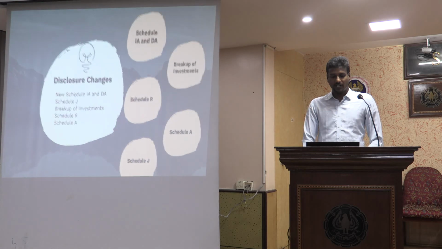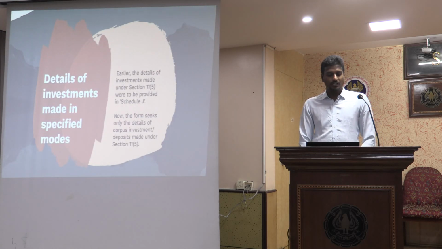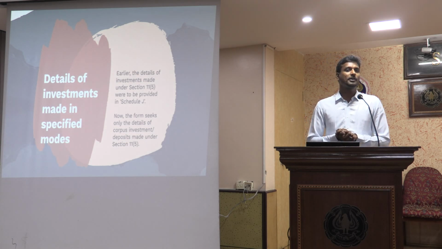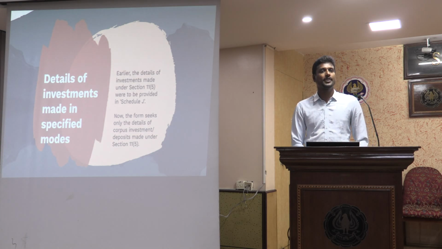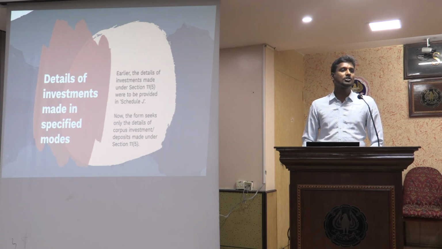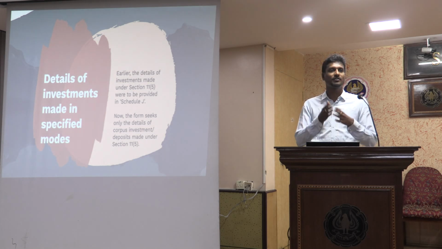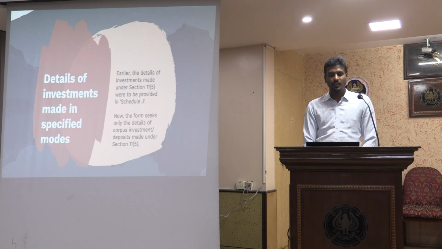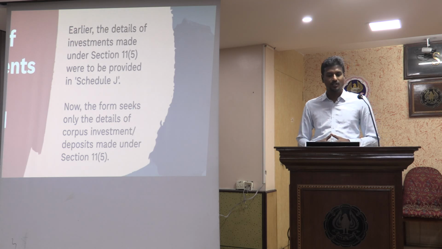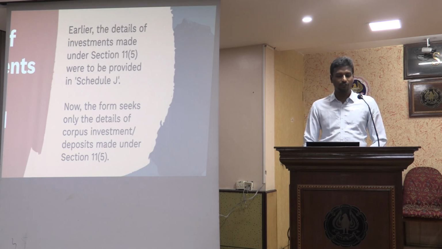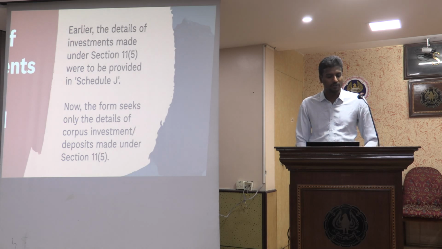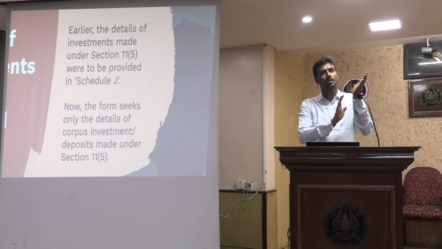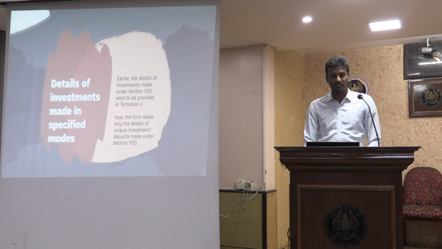Then comes Schedule J. Whatever funds I have, I have to map to the investments that I have made under the specified modes under section 11 subsection 5. So I have to give in Schedule J how much of it is in fixed deposit, how much is in bank, how much is in mutual fund, how much is in building, how much is in different categories of assets. Earlier, the details of investment made under section 11(5) were to be provided in Schedule J. Now the form seeks only the details of corpus investment or deposits made under section 11(5). Earlier I had to give everything, now I will be giving only the breakup for the corpus and the respective deposits.